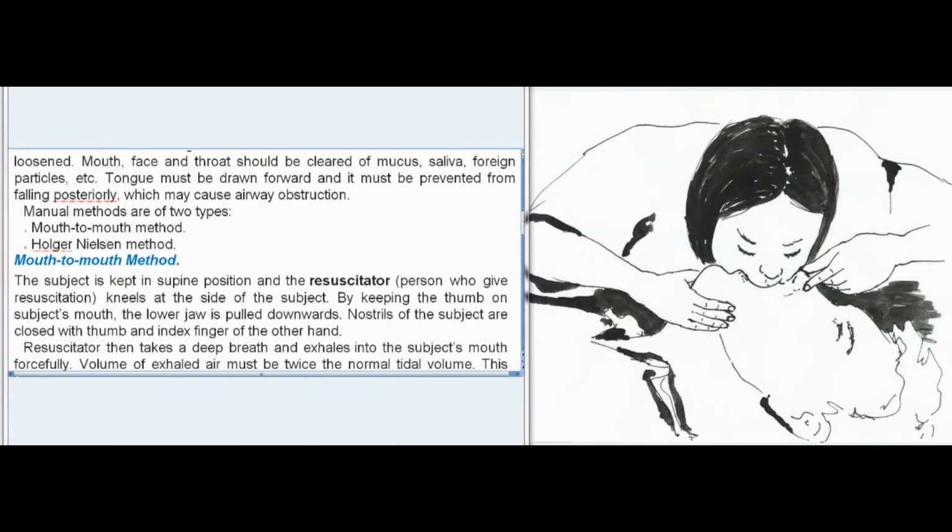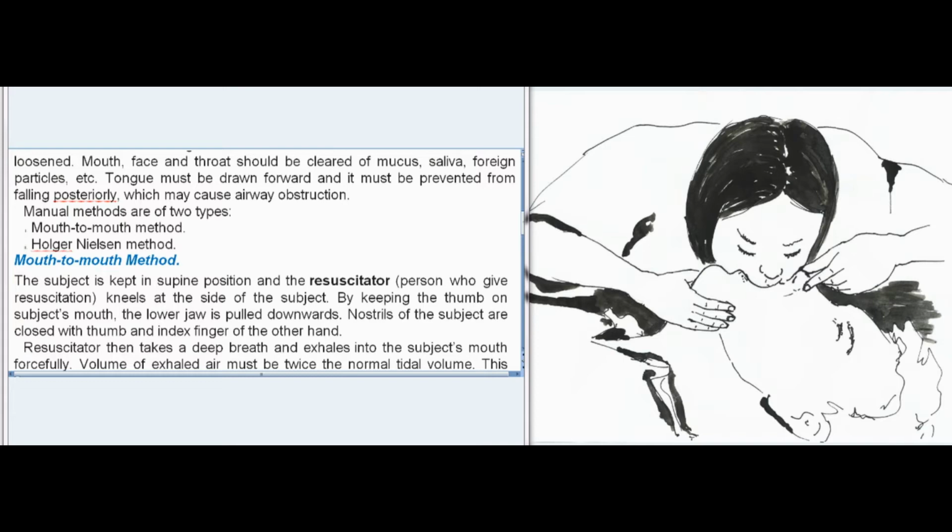Mouth, face, and throat should be cleared of mucus, saliva, foreign particles, etc. Tongue must be drawn forward and it must be prevented from falling posteriorly, which may cause airway obstruction. Manual methods are of two types: mouth-to-mouth method, Holger-Nielsen method.